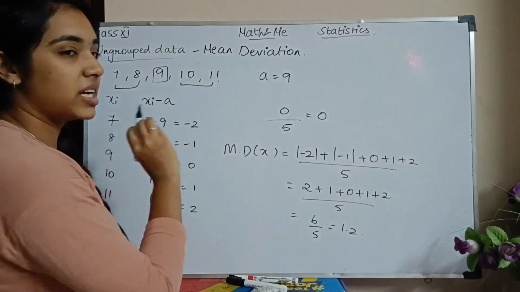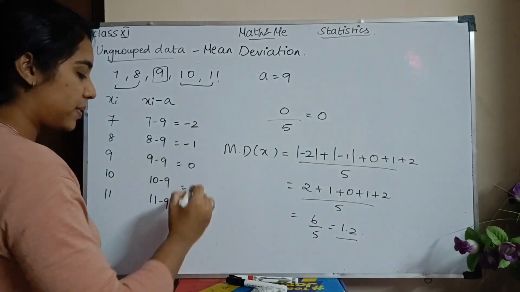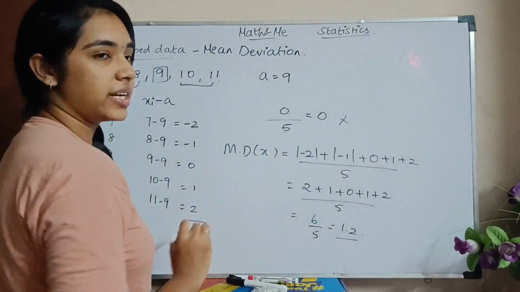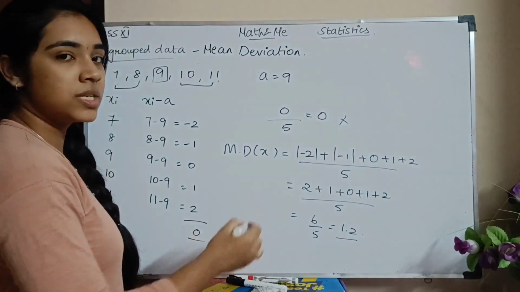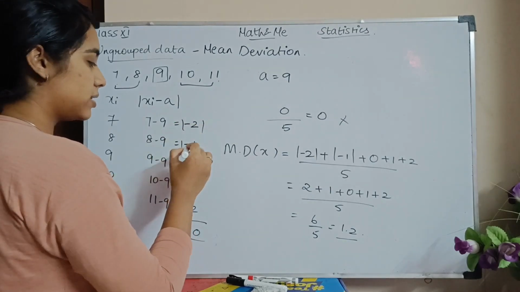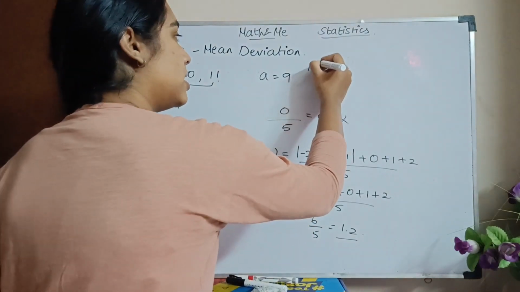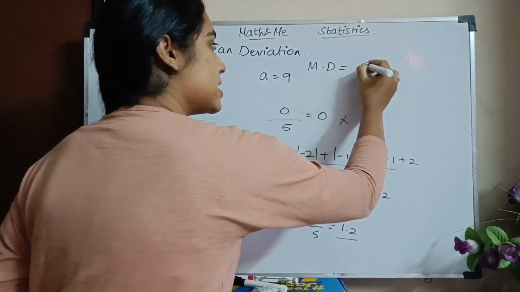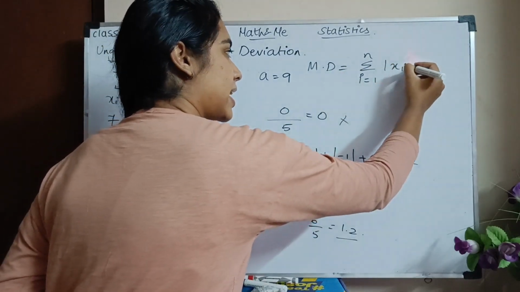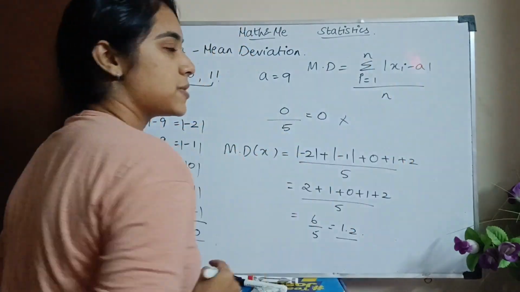So this is my absolute mean deviation: how much these values are deviated from one another. So it is 1.2. So you have to take the absolute value, and not just add them as they are, understood? If you add them as they are, you'll get 0 by 5, which is not right. So you take the absolute values and then add them. So it is the sum of all the absolute values. So what is the formula? Mean deviation is the sum for i equals 1 to n of mod of xi minus a, the whole divided by the number of terms.